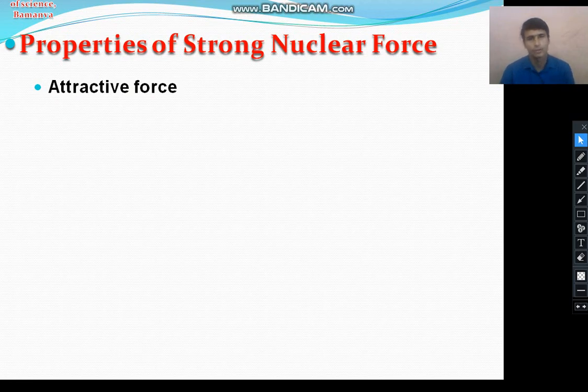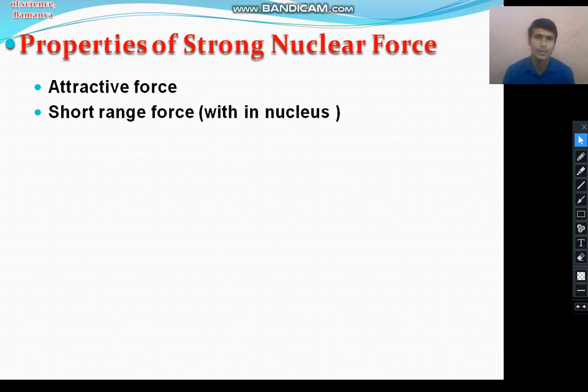It is exerted between a proton and neutron within a nucleus over a very short range, so it is a short range force.